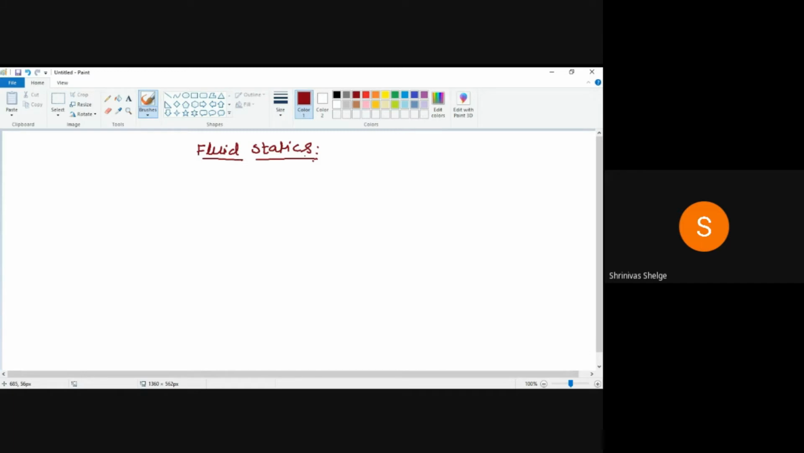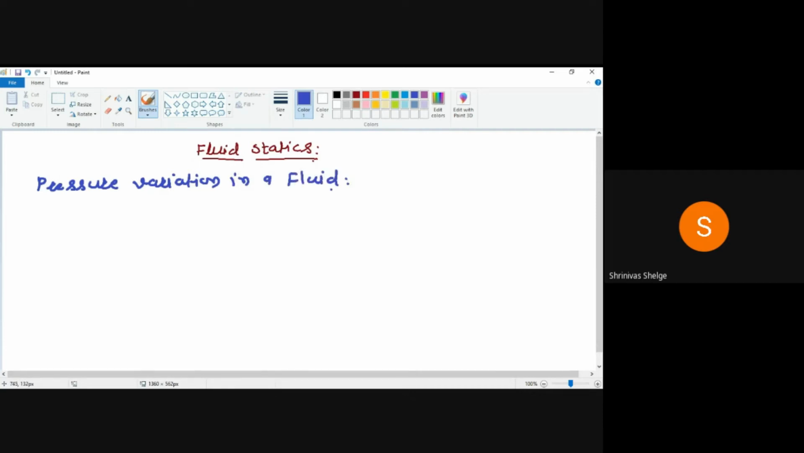The first and important thing is how the pressure variation takes place in the case of static fluids. What kind of pressure variation is there? That we have to learn here first. So here we will start with pressure variation in a fluid.